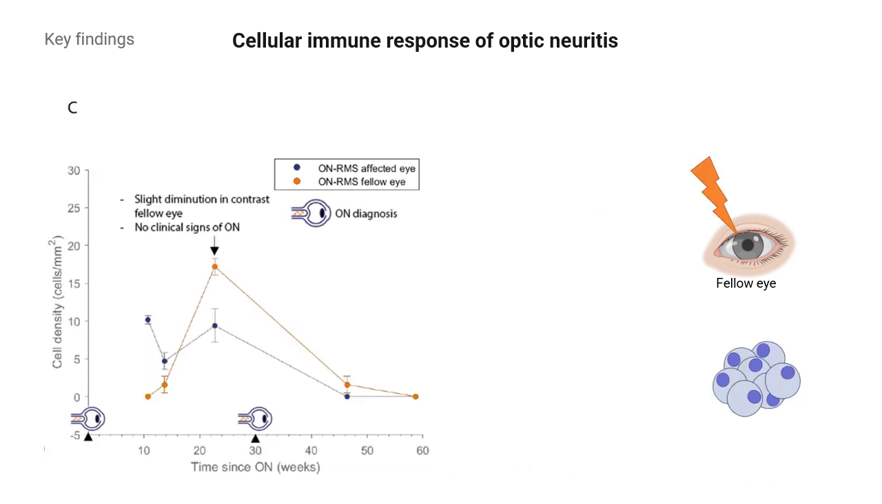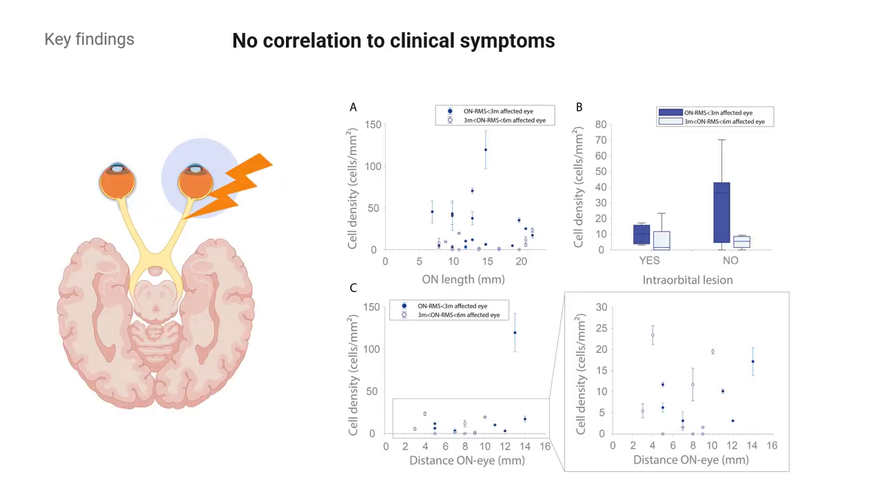An interesting case that we had is one where a fellow eye presented a rise in cell density at a moment where there were no clinical signs of optic neuritis. However, a few weeks later, an optic neuritis was diagnosed. This suggests that we might be able to see cellular changes before acute optic neuritis episode symptoms appear. Finally, we didn't find any correlation between cell density and clinical symptoms, particularly optic neuritis features such as length or the presence of intraorbital lesion.